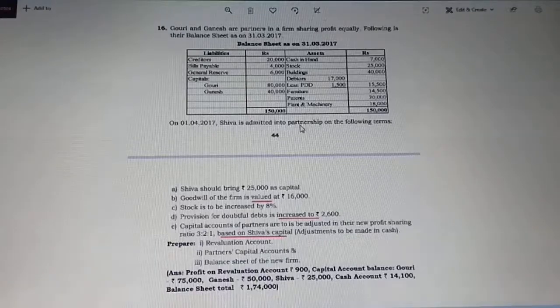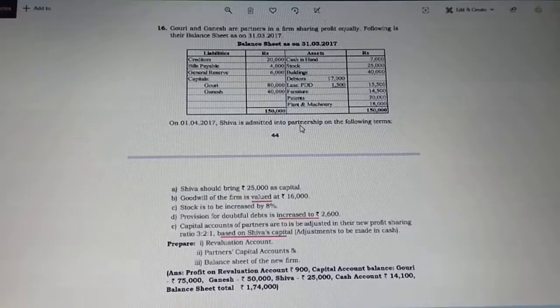It's quite different. This is going to be the second case of this chapter. So let us read the question. Gauri and Ganesh are partners in a firm sharing profits equally. Equally in a sense 1:1 is going to be the ratio. Following is a balance sheet as on 31st March 2017. As commonly, we have assets and liabilities given here, and the debtors also have the previous provision for doubtful debts, that is last year's old one.